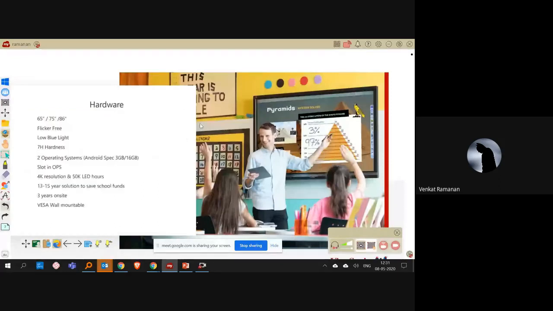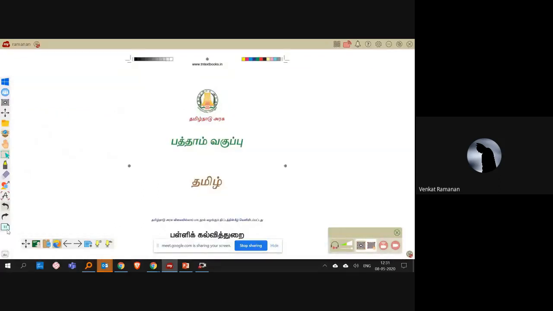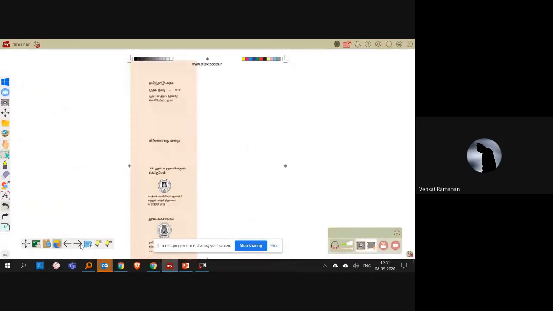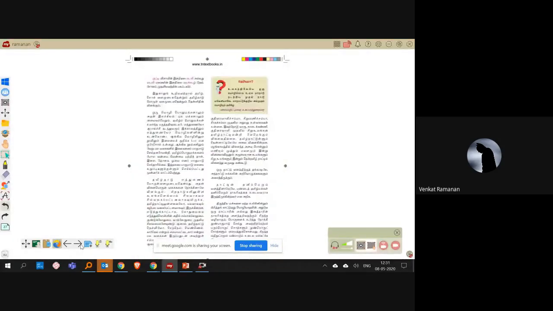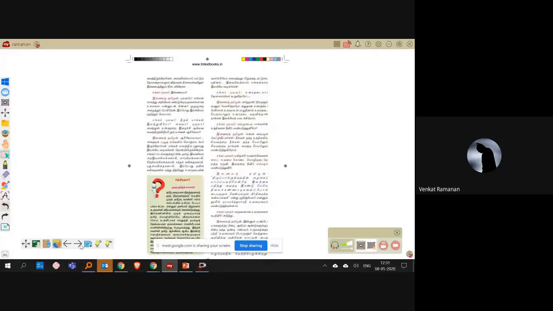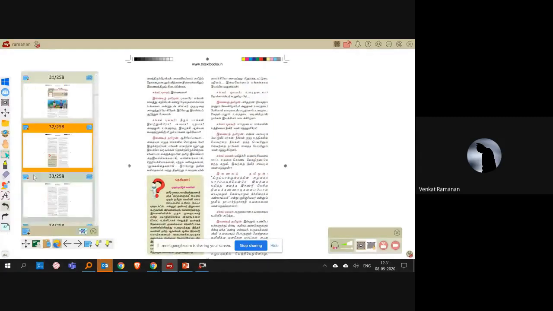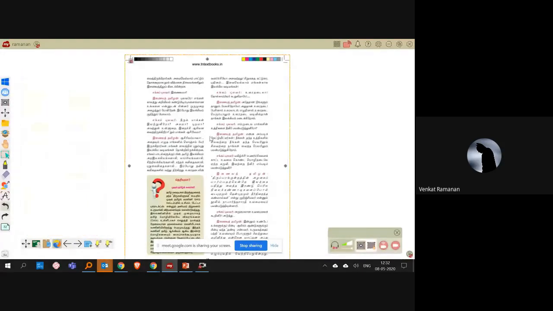Okay, so now it got embedded. You can see the entire book has got embedded onto the canvas. The teacher can have the entire book on the canvas and then display it to the students. Whatever you want to teach, you can take it. Here you can see the entire page. I think it has 258 pages in the book. The entire book has been imported onto the canvas.